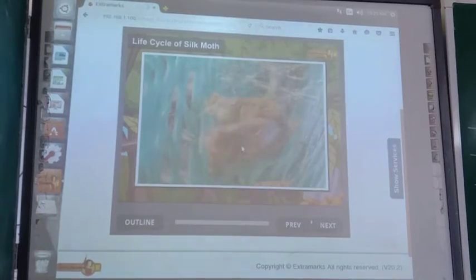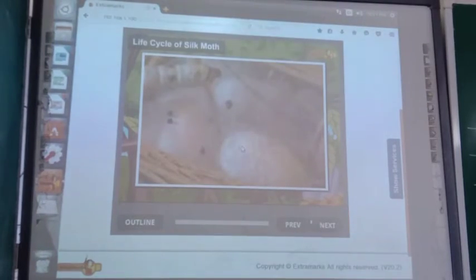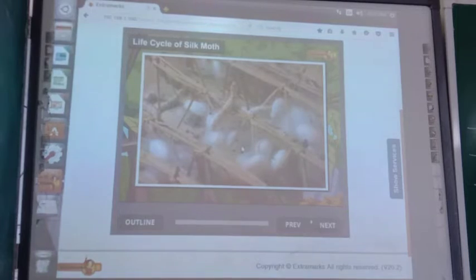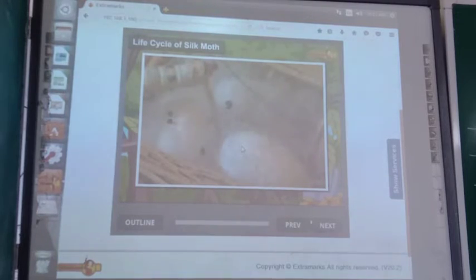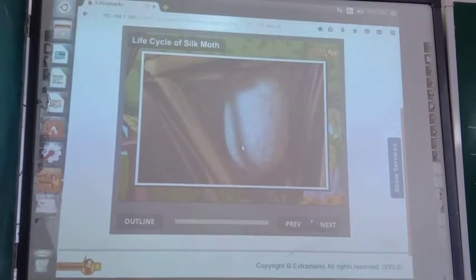It first weaves a net to hold itself, then it swings its head from side to side. During these movements of the head, caterpillars secrete fiber made of protein. This hardens on exposure to air and becomes silk fiber. Soon the caterpillar completely covers itself by silk fiber.